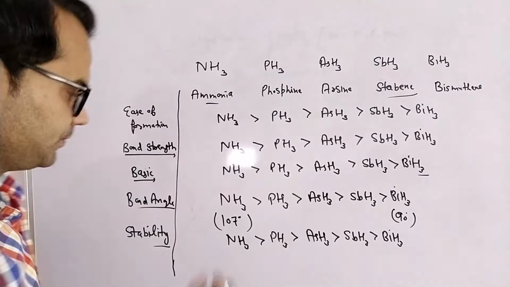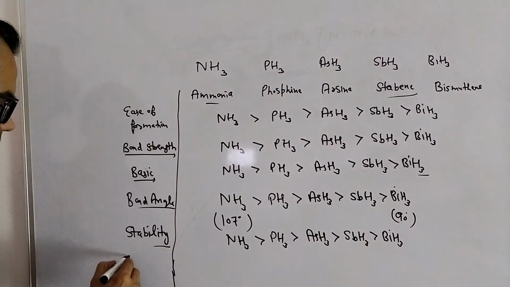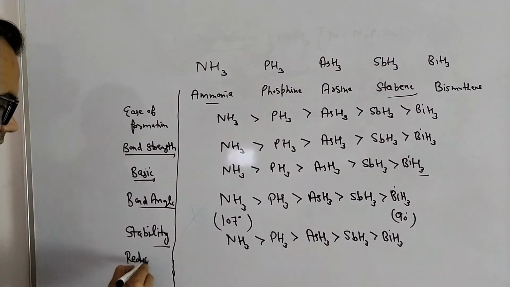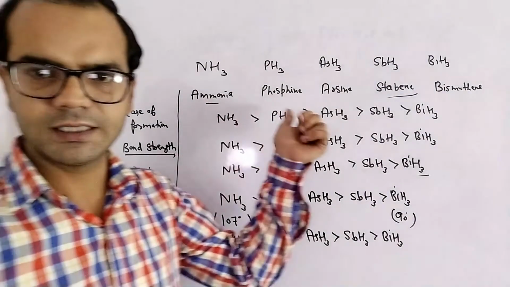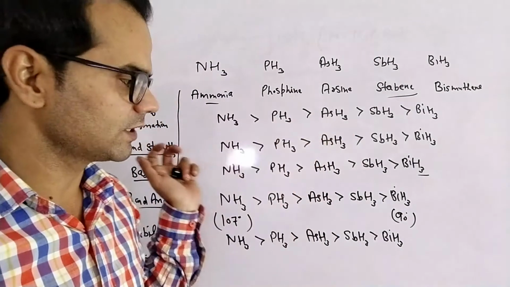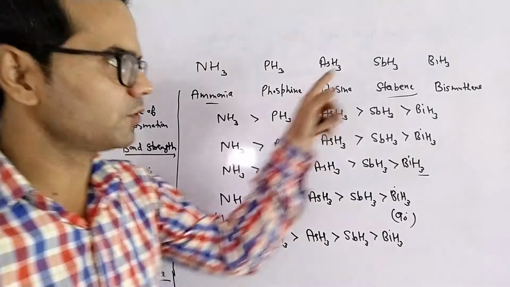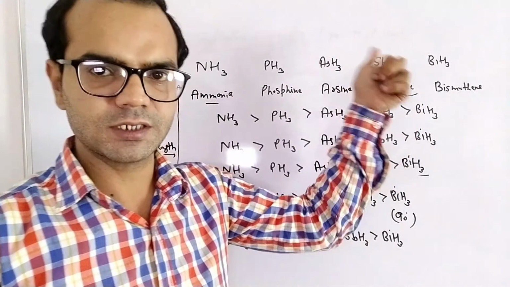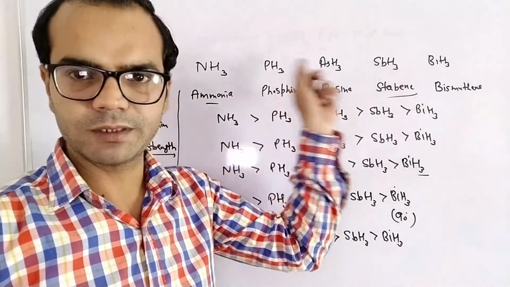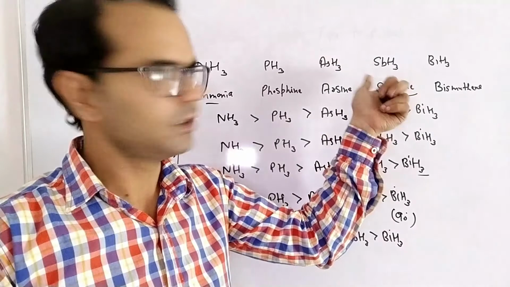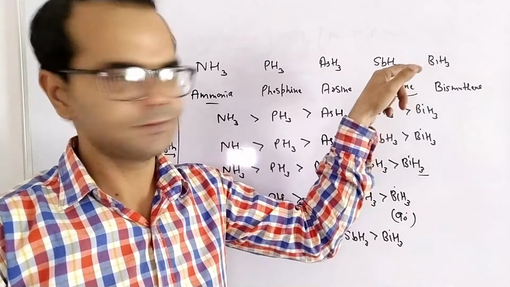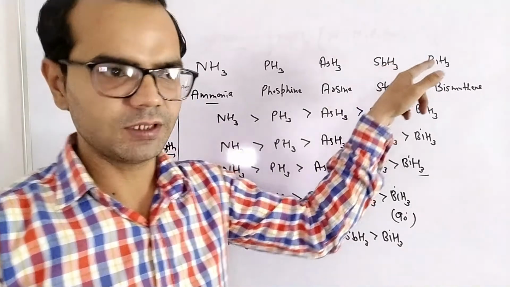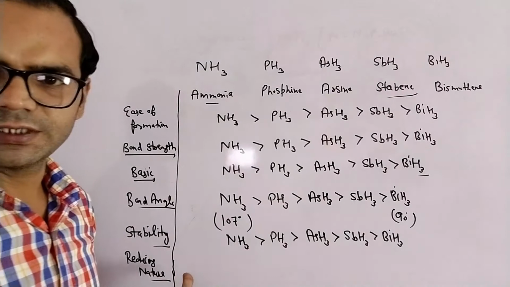Next is reducing nature. Reducing nature of hydrides of group number 15 is going to increase. Why? Because bismuth can exhibit oxidation state up to +5. All the others show oxidation number +3, but bismuth can show +5 charge easily. Increase in oxidation number is oxidation, and oxidation is done by a reducing agent.